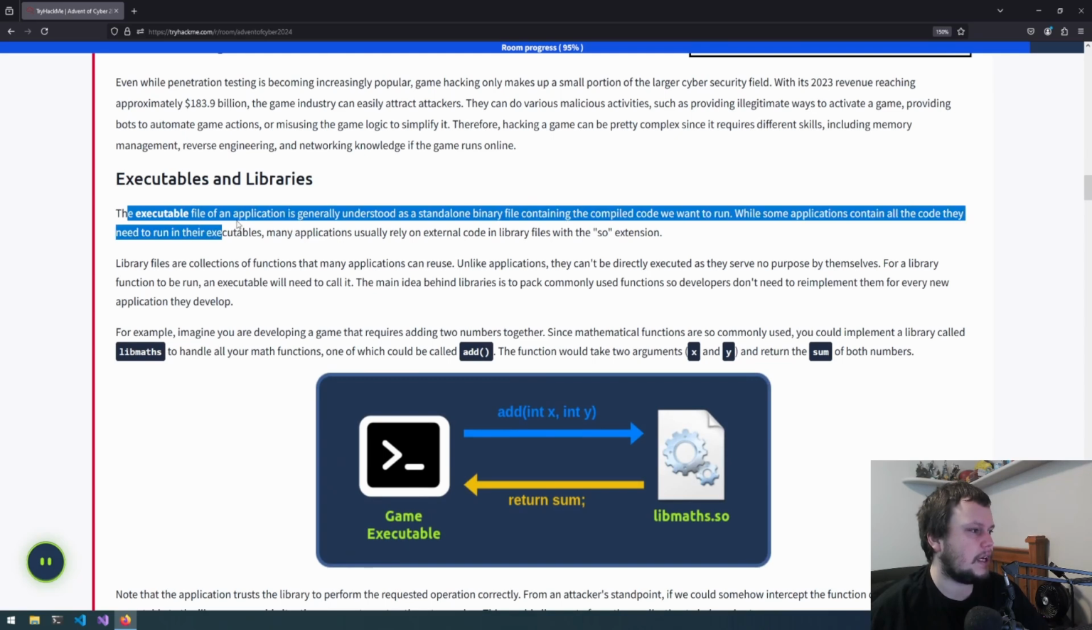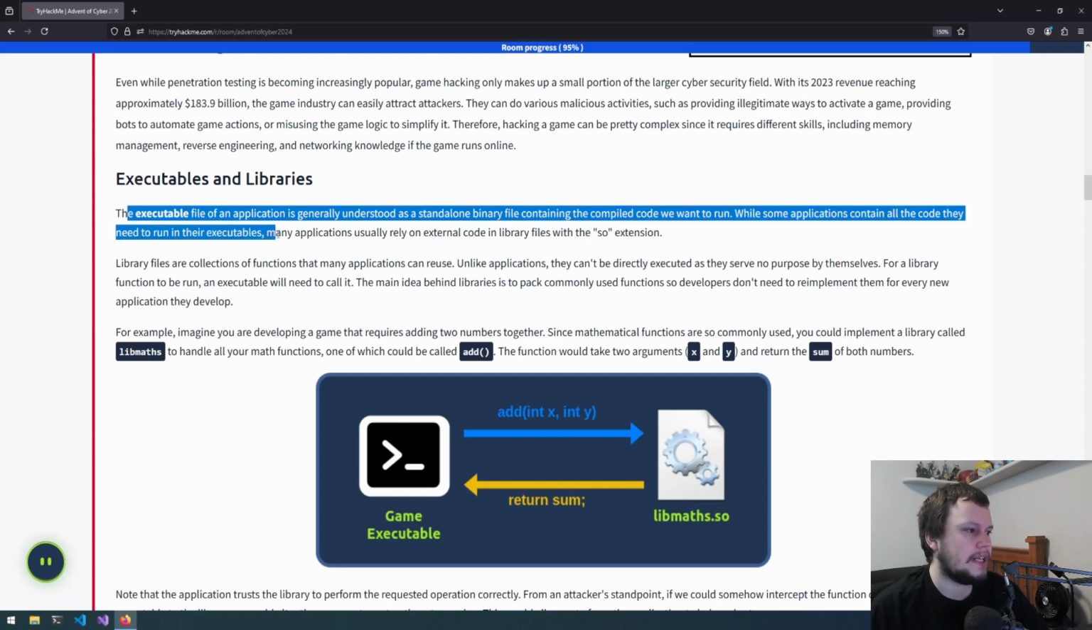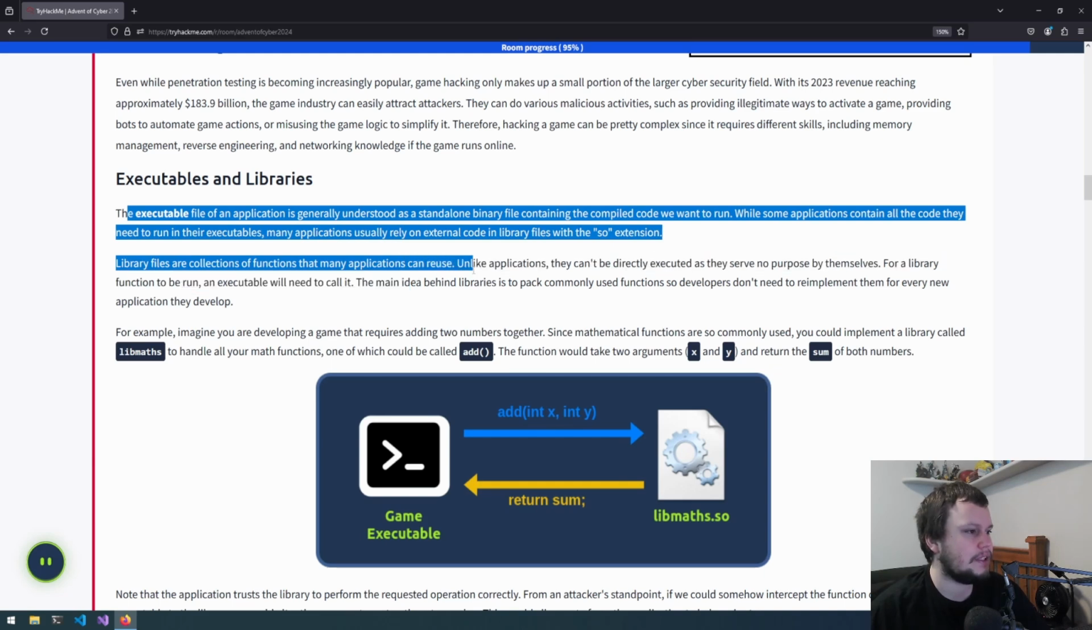The executable file of an application is generally understood as a standalone binary file containing the compiled code we want to run. While some applications contain all the code they need to run in their executables, many applications usually rely on external code in library files with the SO extension. Library files are collections of functions that many applications can reuse. Unlike applications, they can't be directly executed as they serve no purpose by themselves. For a library function to be run, an executable will need to call it.